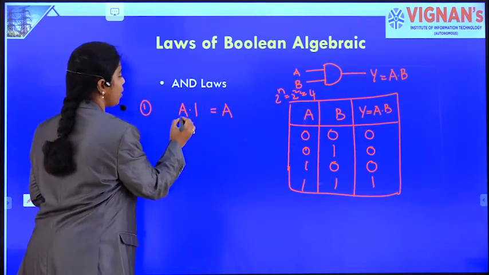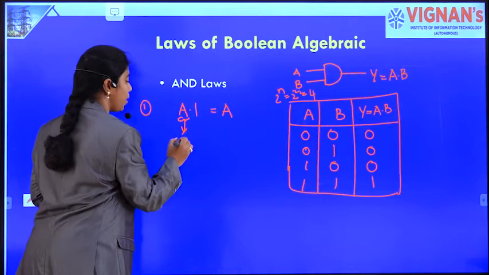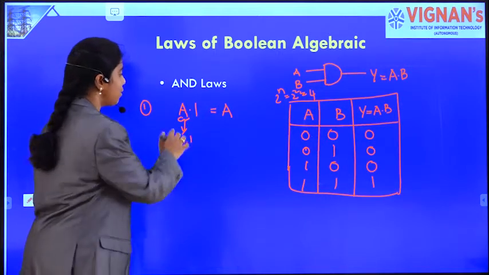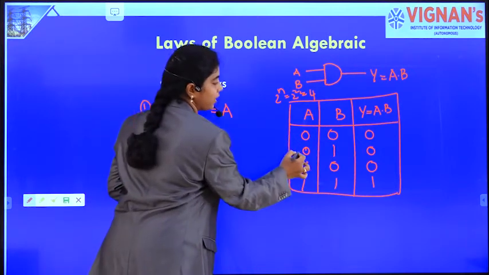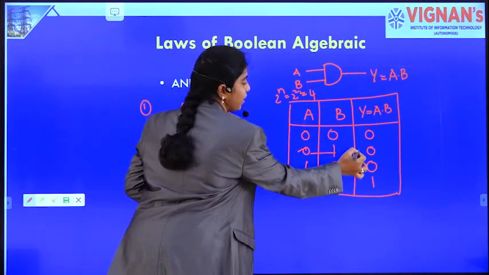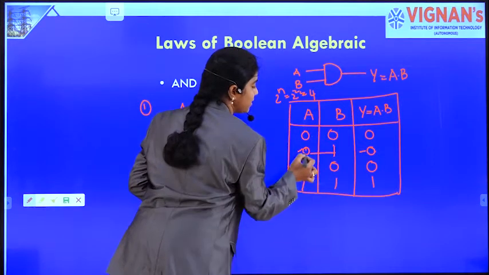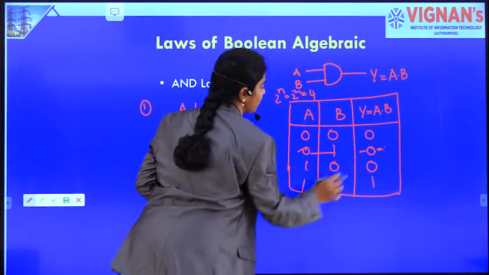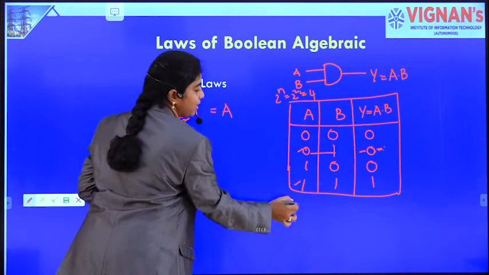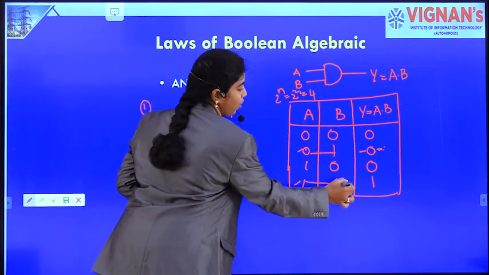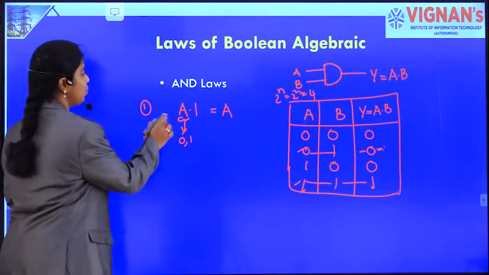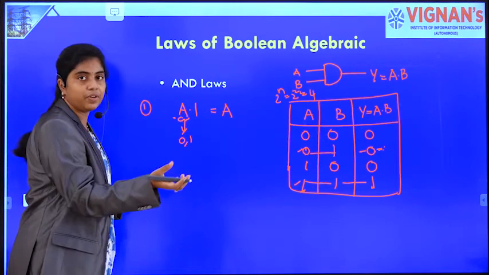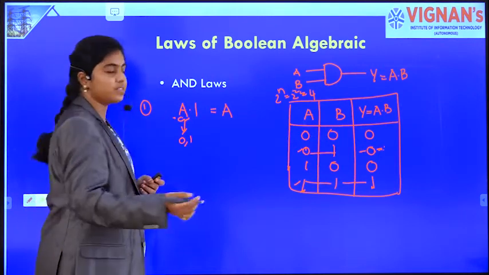See, the possible combinations of A are 0 or 1. Let's take 0, 1 possible combinations in the truth table. If A is 0 and it is ANDed with 1, what is the output? It is 0, meaning A only. Okay, and if A is 1 and ANDed with 1, the output is 1. It is nothing but A only, right? So a variable ANDed with 1 is nothing but the variable itself.